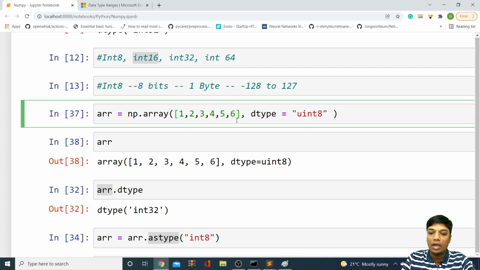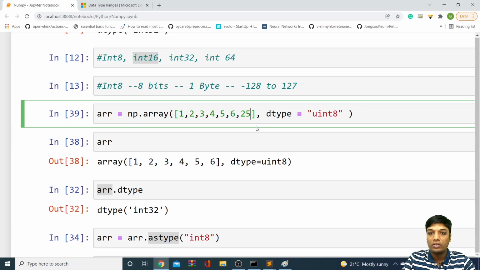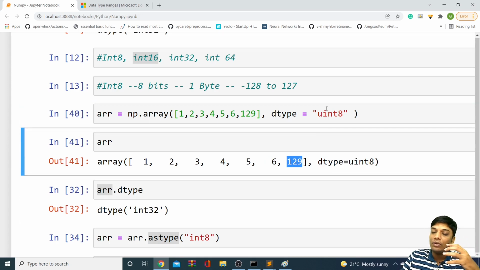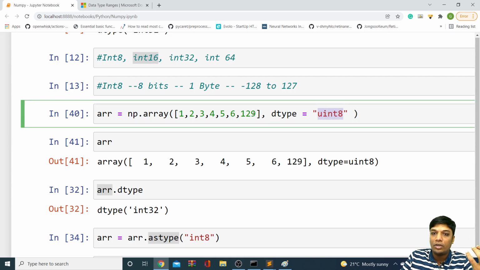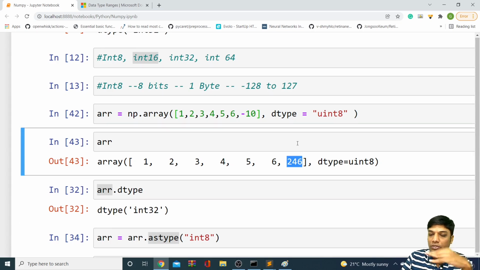So here I can store values up to 255. Maybe I can store 129. That is possible here, so you can see I am having 129. Previously int 8 was not accepting 129 because the range was between minus 128 to 127, but this is an unsigned integer. But you cannot store negative values here. If I say minus 10, it will not accept negative values. You can see it is changed to 246 based on the conversion.